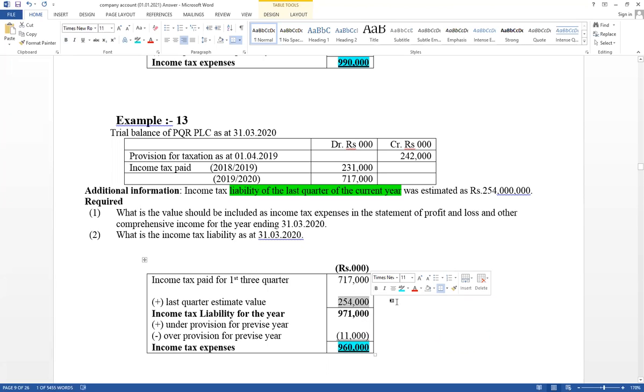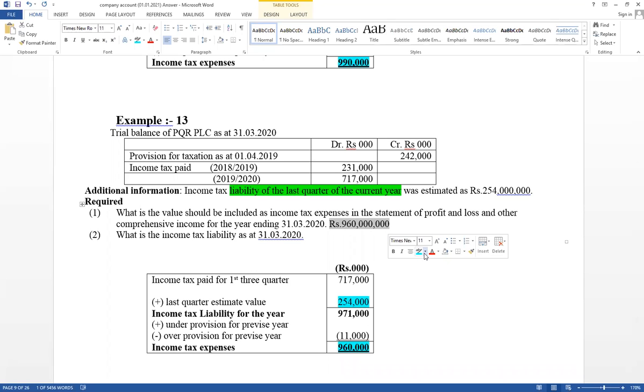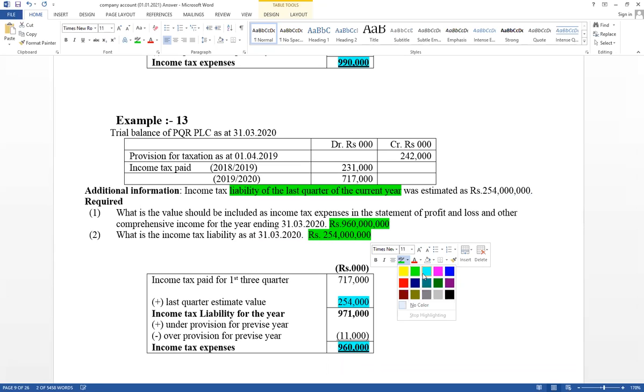And last quarter estimate value should be included under current liability. Recount one, there's value included in the income statement as income tax, 960 million. Think values in rupee value. As well as liability, asset 31st March 20. As a liability, you have to consider only this year last quarter estimate value. Therefore, this year's value should be included in financial position.